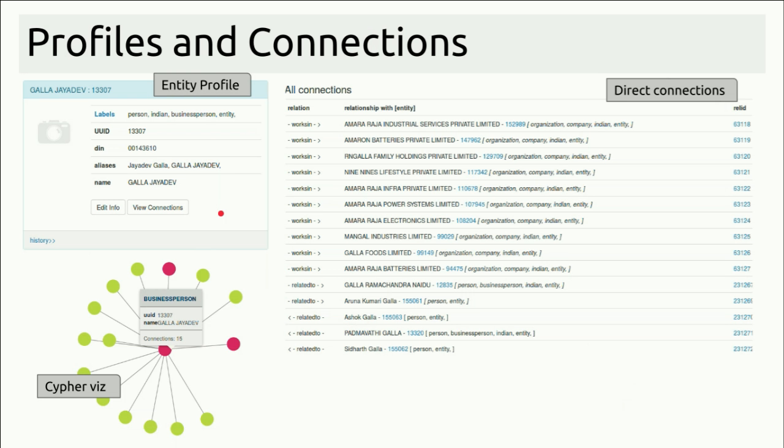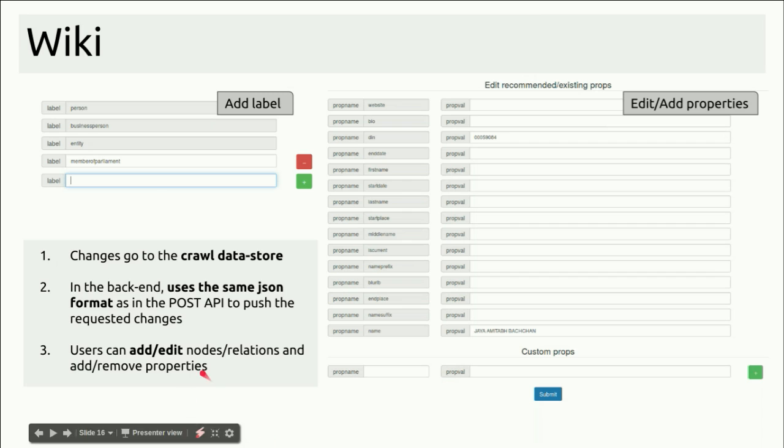Here's the profile of Jaidev Kalla from our wiki. One can also see his family and business connections over here, what organizations he works for, whom he is related to. One can also generate such visualizations using our system. Using the wiki from our system, registered users can add new nodes, new relations, can edit old nodes, old relations, can add or edit properties, can add labels. All these suggestions go to the crawl data store in the end.